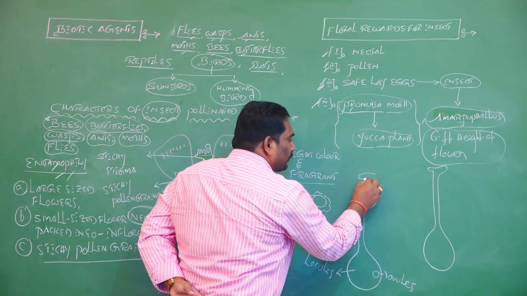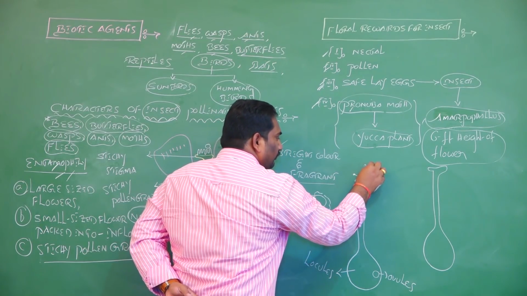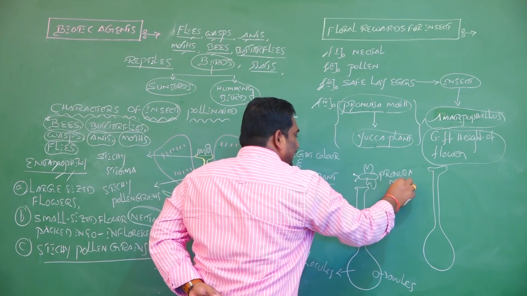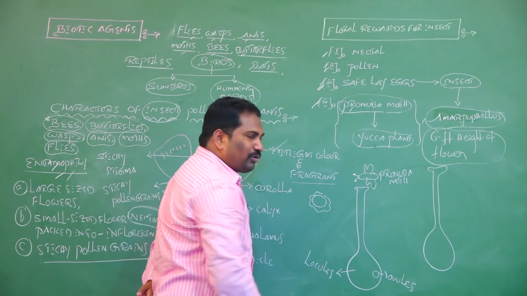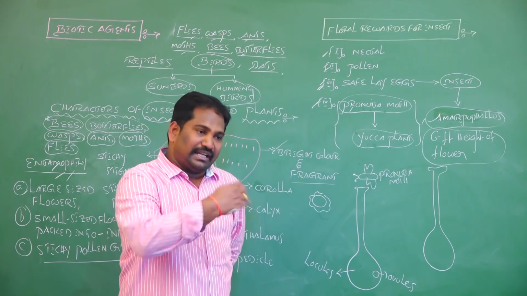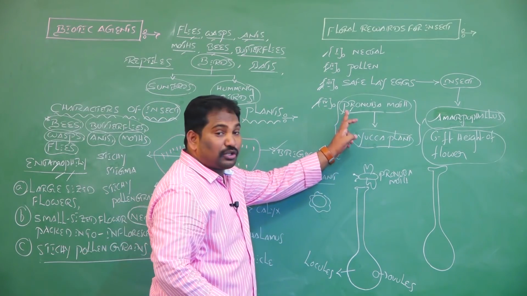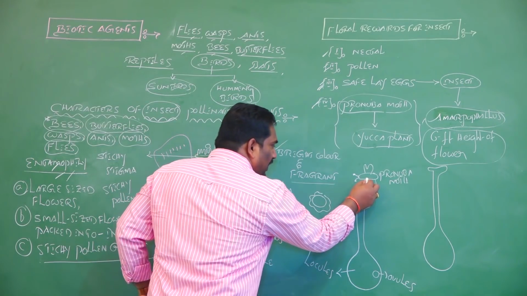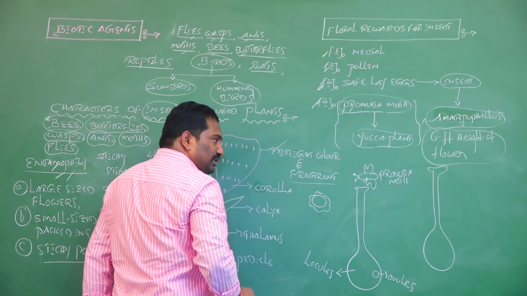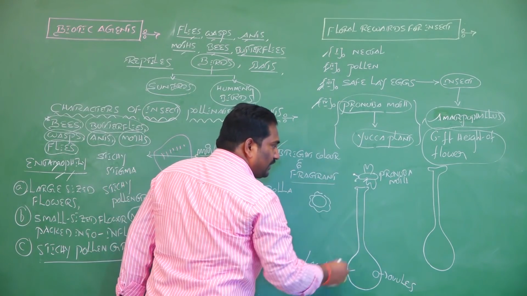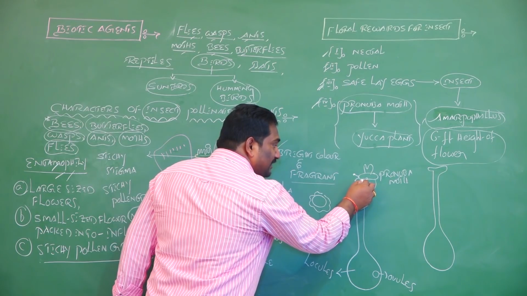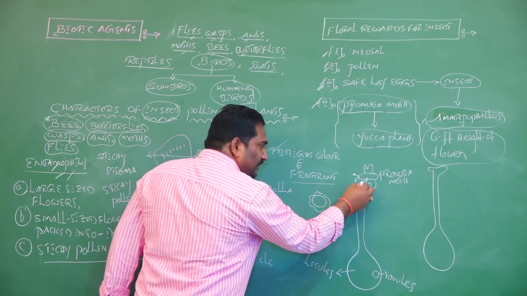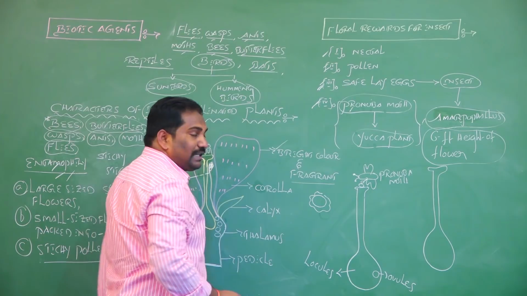When the Pronuba moth, this is a Pronuba moth, an insect, visits only the yucca plant and not any other species, that is why it is responsible for cross pollination between different yucca plants. When the Pronuba moth visits different yucca plants, from one yucca to another, it receives pollen grains. Whenever it lands on the stigma surface of a new yucca plant, it brings about pollination.